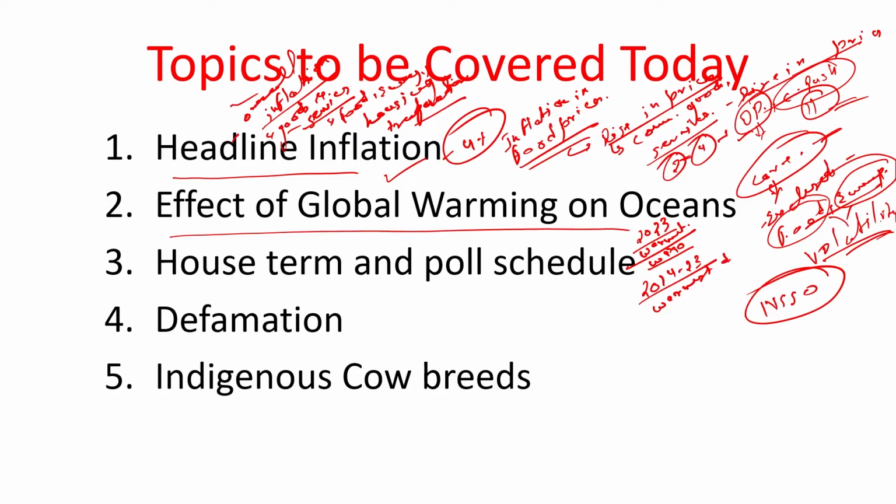सबसे गर्म दशक था इस बीच में ये, ठीक है. Warmest decade, warmest year being 2023, and the Antarctic ice extent has also hit a record low, and that's why it is a significance of the global warming here. So that's why this concept of global warming on ocean has been taken. When global warming happens, it will have an impact on both earth ecosystems and the ecosystem in the ocean also. It is also intensifying the ocean acidification and the sea level rise. So global warming will also have an impact on the sea level rise.